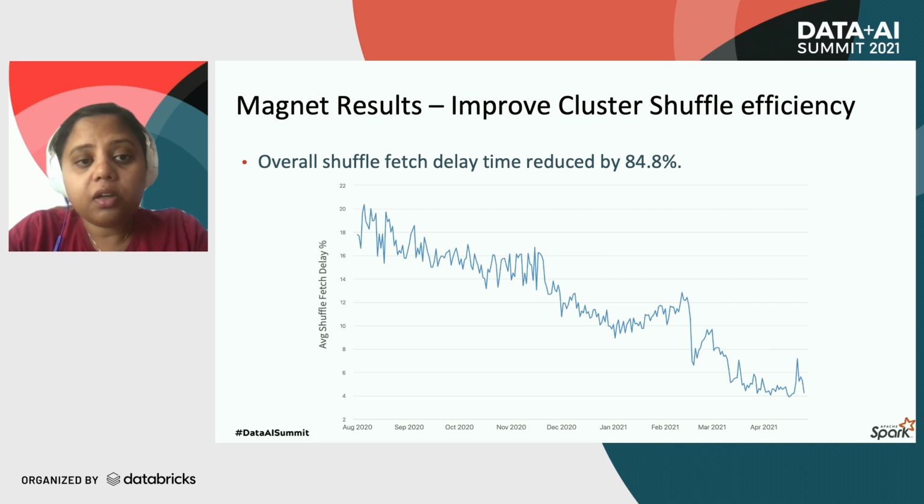In this graph here, the y-axis represents the average shuffle fetch delay percentage, which measures the total shuffle fetch wait time as a percentage of the total task time. The x-axis again shows the days when this was recorded. So we can see from this graph that as Magnet is ramped up, the average shuffle fetch delay percentage reduces. And this significant reduction shows how much Magnet improves the overall efficiency of the shuffle operation in our clusters.